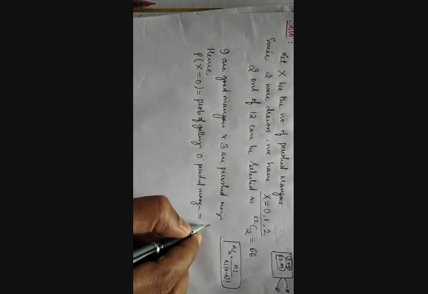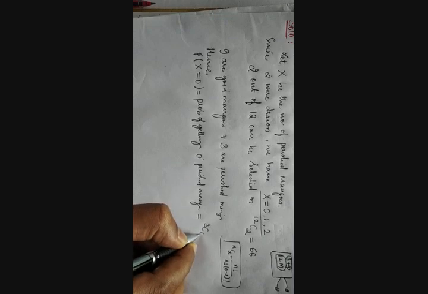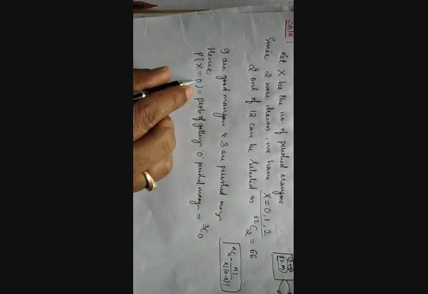there are 3 perished mangoes. Out of 3 perished mangoes, I got 0, into there are 9 good mangoes. Out of those 9 good mangoes, I got 2 mangoes, divided by there is a chance of selection of 2 mangoes from 12. If you calculate this, we will come to know its result. So let us see what it is.